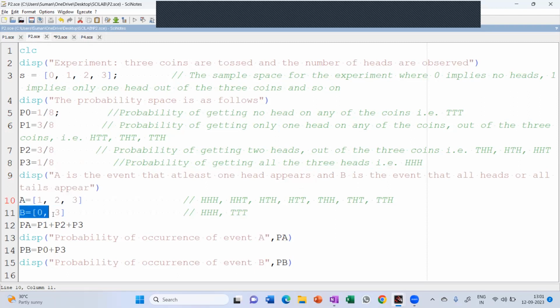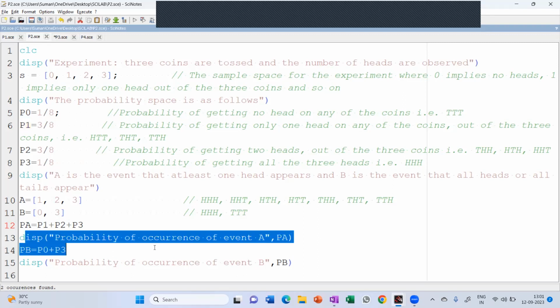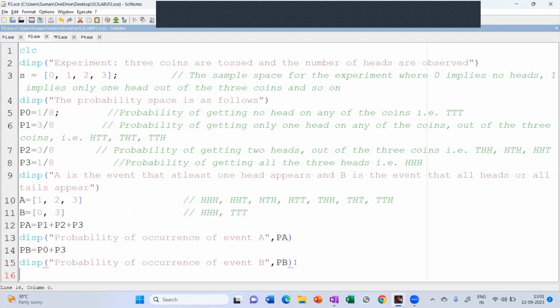And in B? 0, 3. 0, why? All tails in that case. And 3, all heads. Then to answer the first question, probability of event A is going to be P of P1, P2, and P3. And PB stands for P0, P3. In the next line, I'm displaying the values of these variables. With this, our code is done.